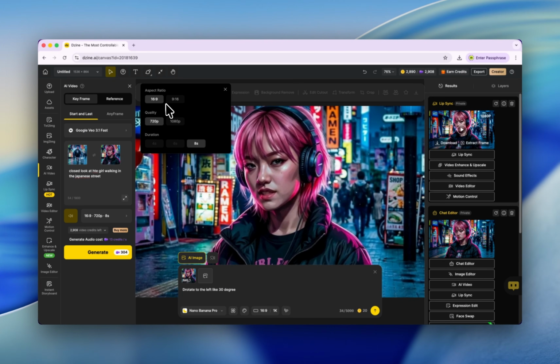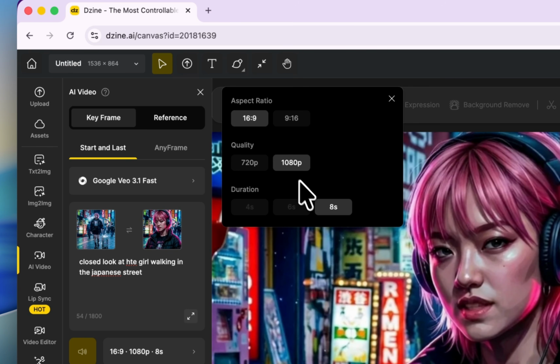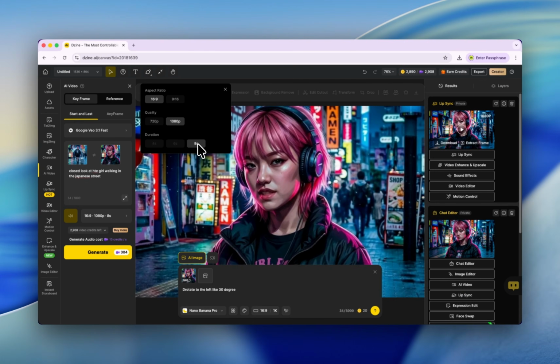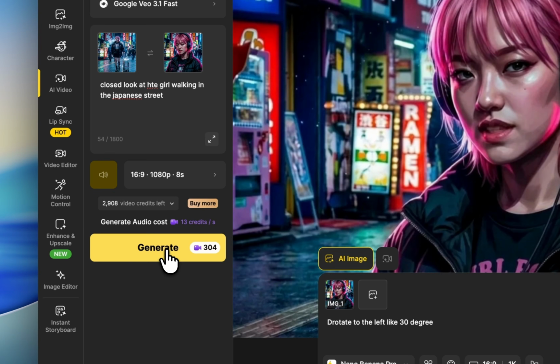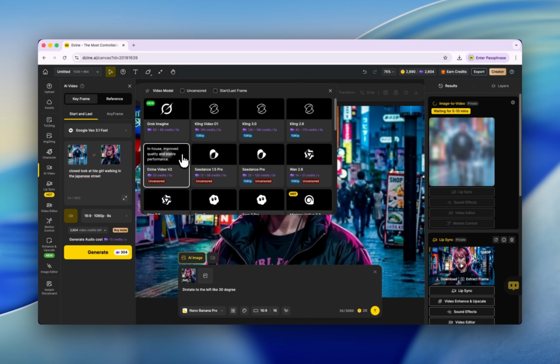First is aspect ratio, and second is the quality. You can choose higher quality, and for duration, let's choose 8 seconds. Let's click create. Meanwhile, I want to recommend more video models, for example, Design Video V2, Seedance 1.5 Pro, Seedance Pro, Wan 2.6, and they are all uncensored AI models.